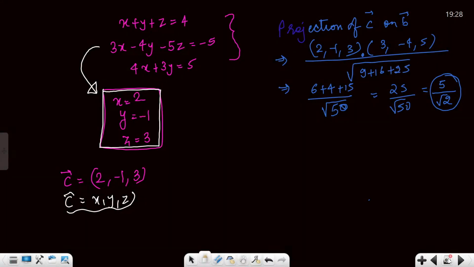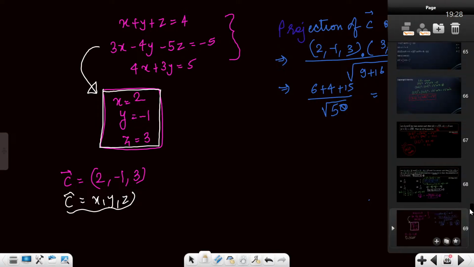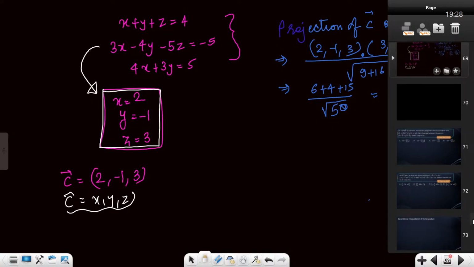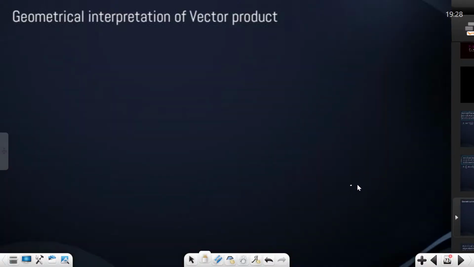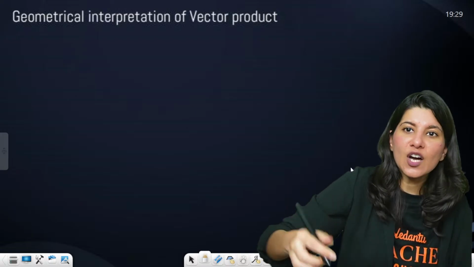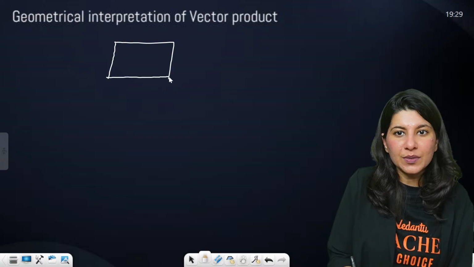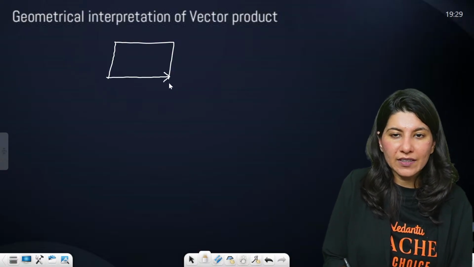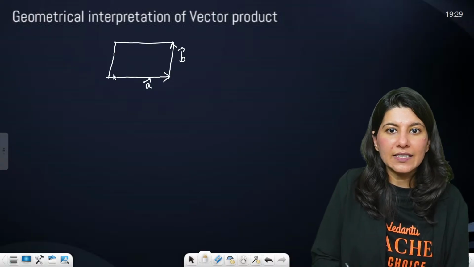Okay. Now let us talk about area of a parallelogram quickly. Suppose a parallelogram is given to you. This is your A vector. This is your B vector. And this is your A plus B vector.